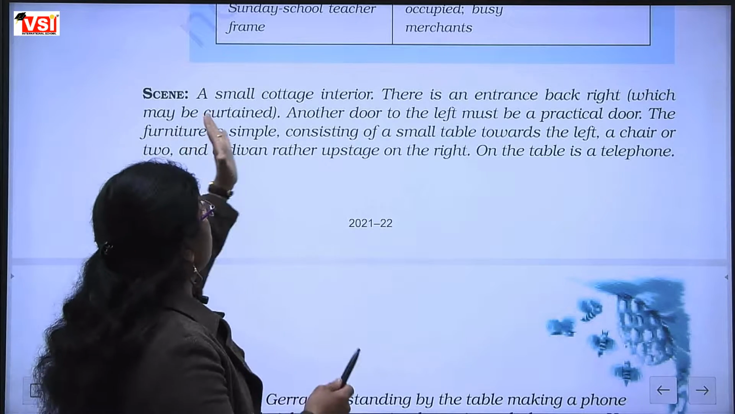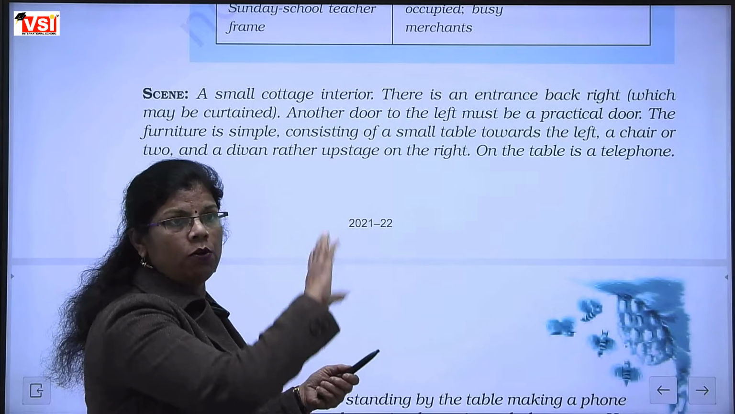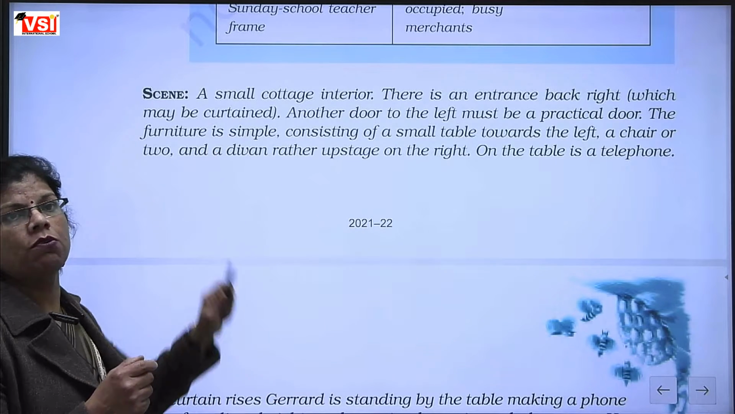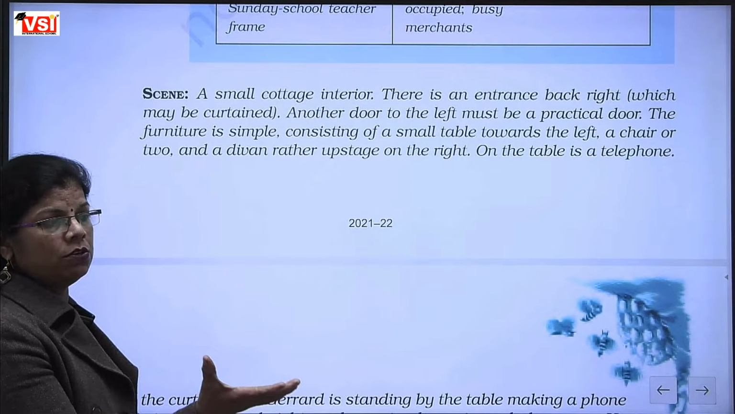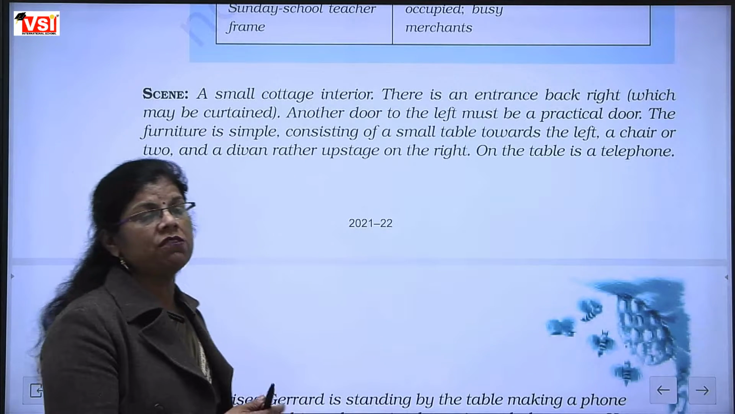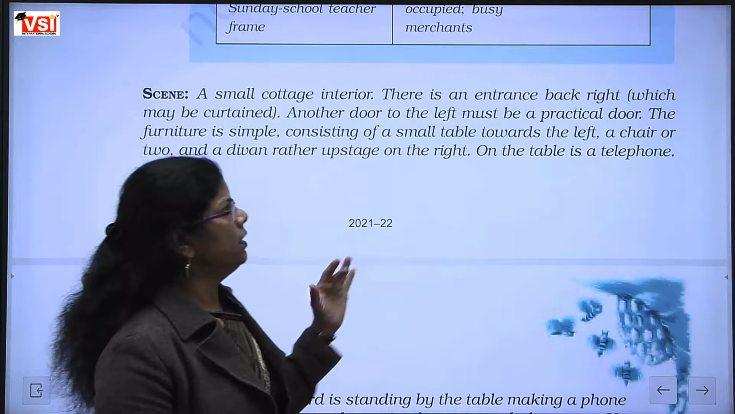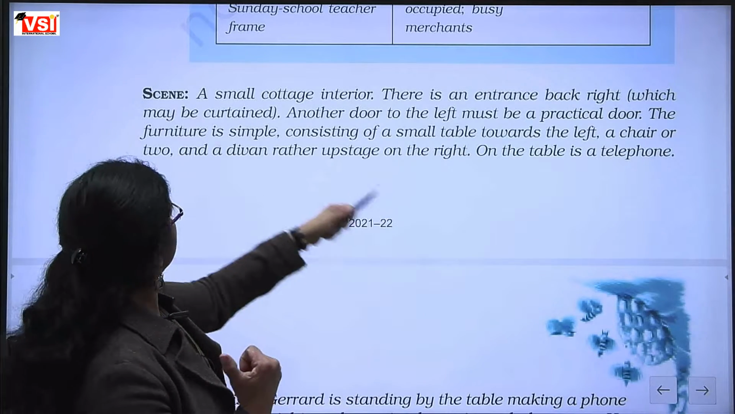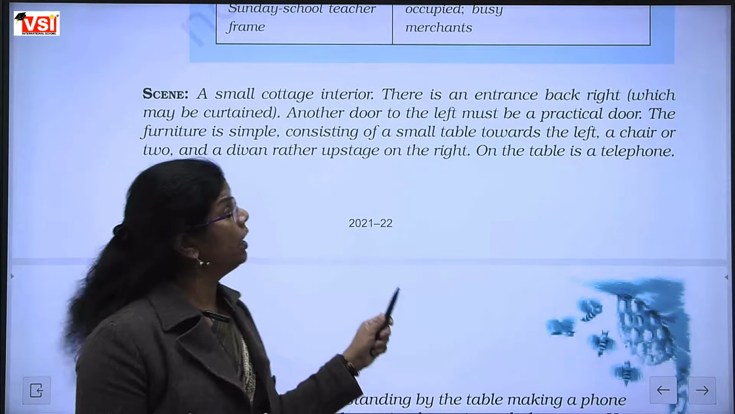There is a small cottage interior. Interior means the inside of that cottage is shown, the environment, all the things, the material that is kept inside. There is an entrance back right. Entrance means there is a gate at the back side also, which may be curtained. That is covered with a curtain.